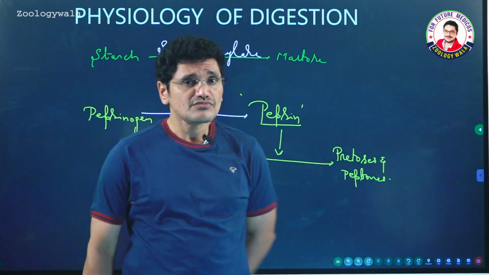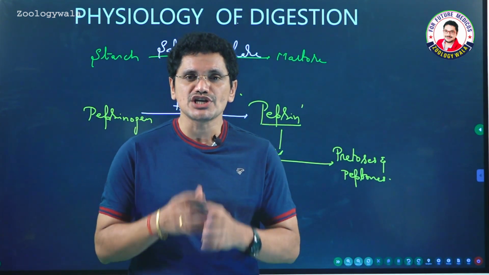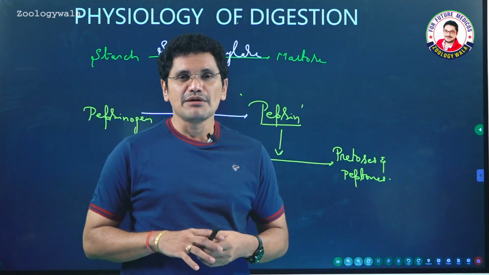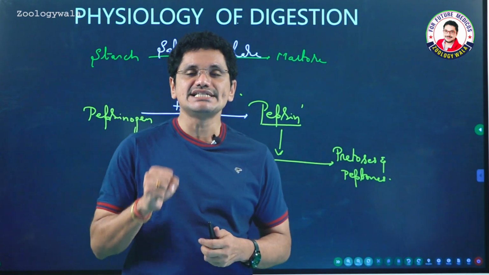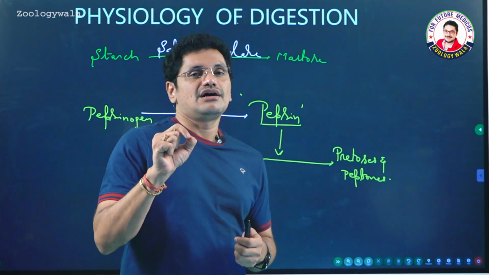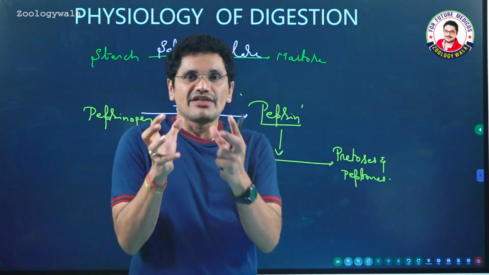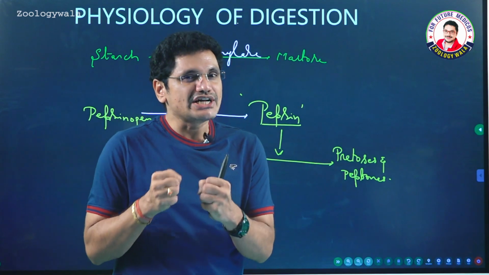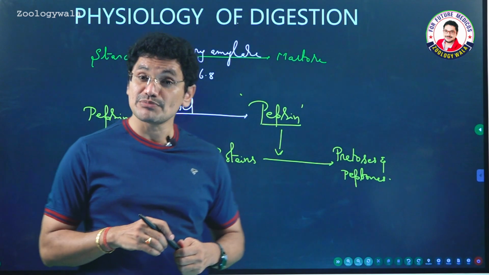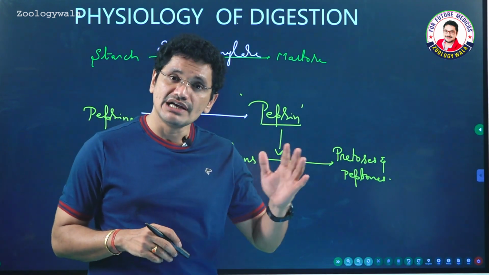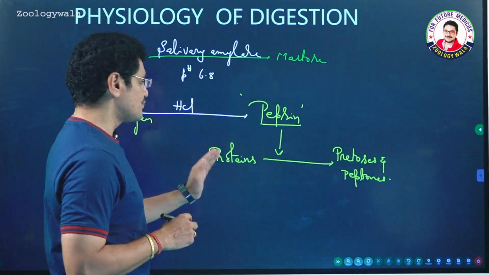And of course, prorenin is a very important one for curdling of milk. In the case of infants, prorenin is converted to renin, which is a milk curdling product, and it is seen in infants. That is the reason why it is advisable to give milk to the young ones. In the case of adults, that milk curdling product, the so-called renin, is generally not seen. That is the reason why it is not that advisable for adults to take the pure form of milk, and of course the pure form of milk is not advisable even for infants, and that I will tell in another context.